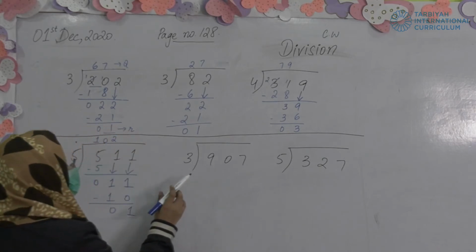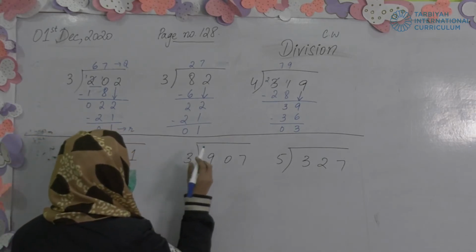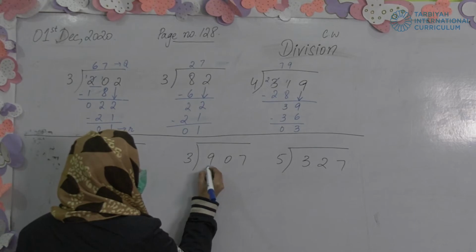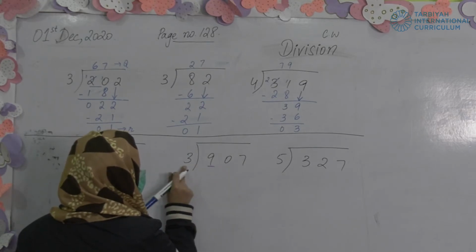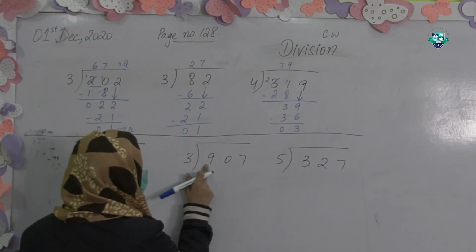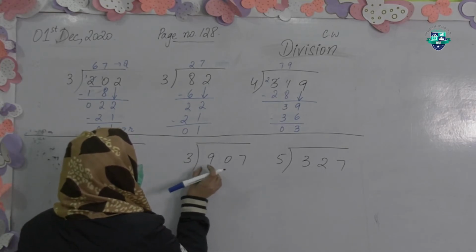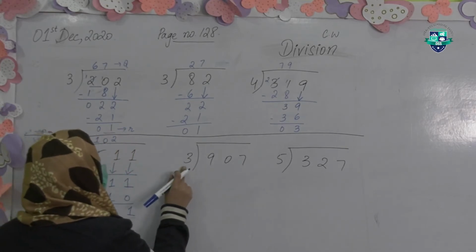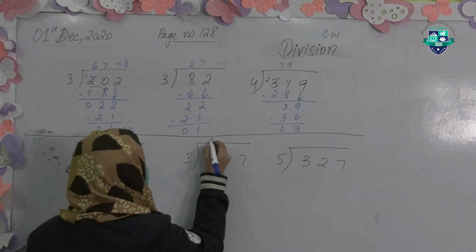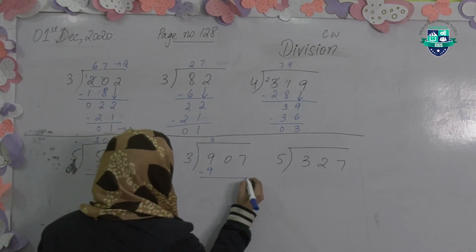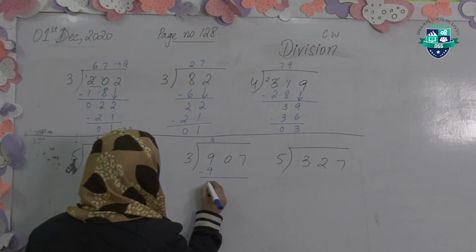Fifth one, 907 divided by 3. Now first we can take the first value, because it is greater than the divisor. Where does 9 go on the table of 3? 3 1s are 3, 3 2s are 6, 3 3s are 9. Subtracting this value, it will become 0.